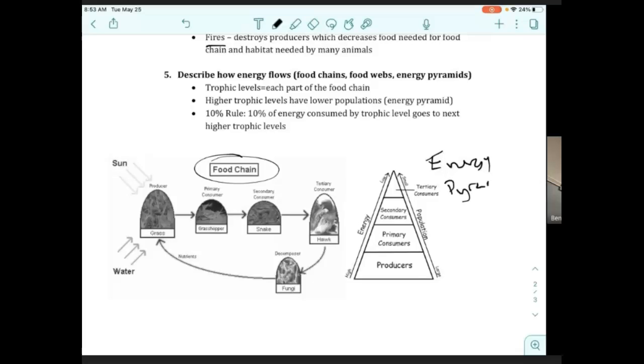Energy pyramid. Remember, a pyramid shows the relative size of the populations in a food chain. And so we can jot down this piece here is smallest, therefore it's going to represent the smallest population, and this one down here is biggest. So it's going to be the biggest population.